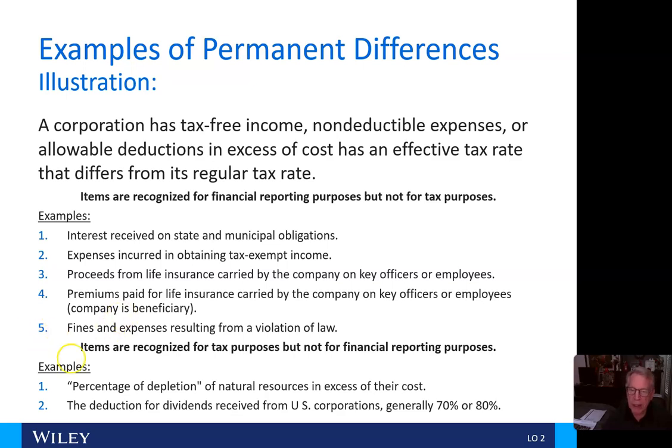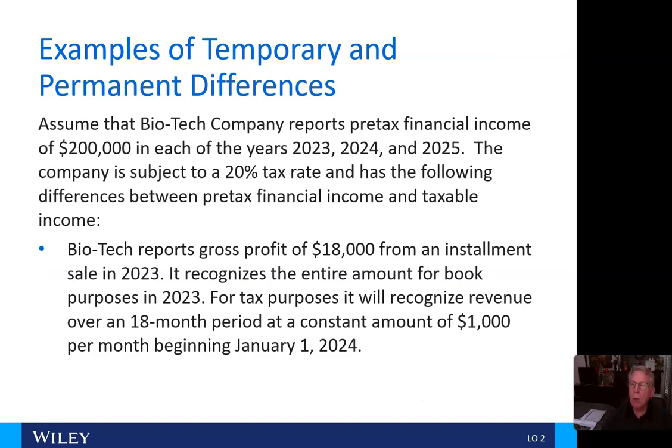These items are recognized for tax purposes, but not for financial reporting purposes. Some other examples: 1, percentage of depletion on natural resources in excess of their cost. And number 2, the deduction for dividends received from U.S. corporations, generally 70 or 80%. Okay.